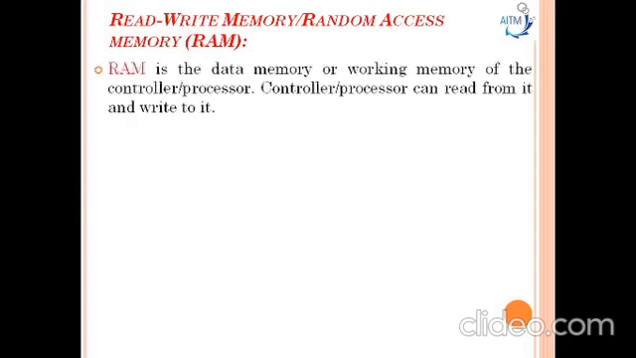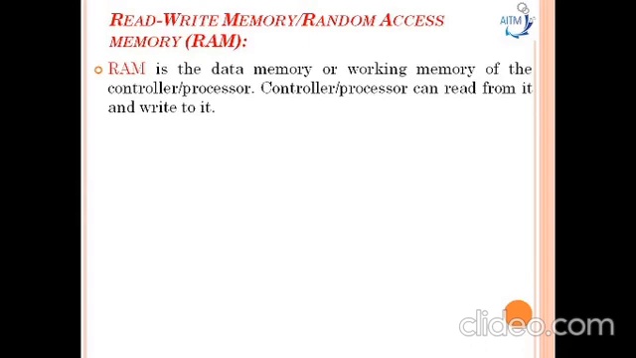Now coming to the read-write memory, or the random access memory. This random access memory is called a read-write memory because the processor or controller can read data from this memory as well as write onto it. This RAM is the data memory or working memory of the controller or processor. It is called the working memory because whatever data has to be processed is put into this random access memory so that the controller or processor can read from it or write onto it.